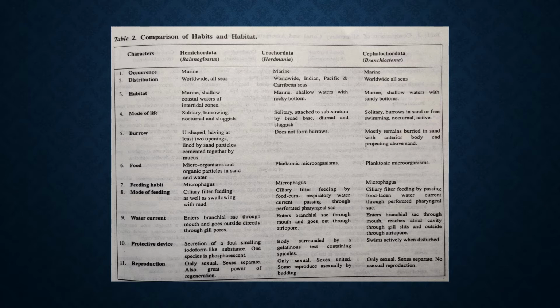Sixth point, food. Food of Balanoglossus is microorganisms and organic particles in sand and water. And for Herdmania and Branchiostoma both, it is planktonic microorganisms. Planktonic means floating in the water, and they ingest it along with the water. The extra water is drawn out through the pharynx and out of the body through the atriopore.